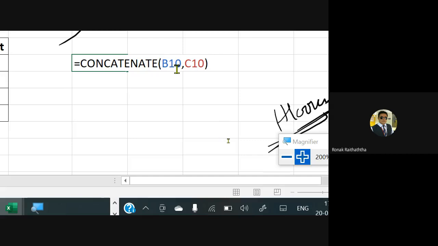Okay. Say between these two values, you want the space, right? So what you will do, you will go between the B10 and C10 after the comma. Then you would again insert a double inverted comma, and in double inverted comma, you would just give a space. Press the space button one time, so you'll get one space there. If you press it two times, you'll get two spaces there. So I'm just pressing it one time, then again closing the double inverted comma, then pressing the comma. So effectively the space we have taken as the third cell, a third value which you want to merge.